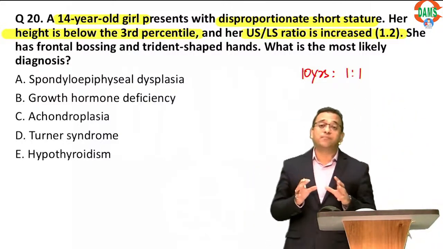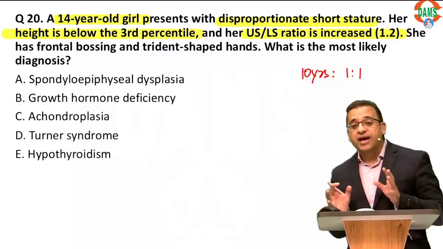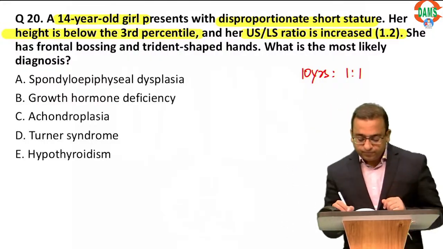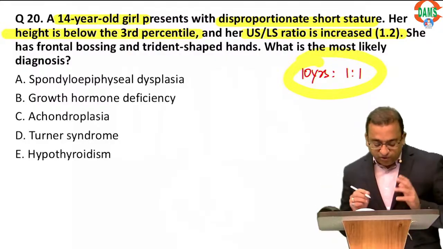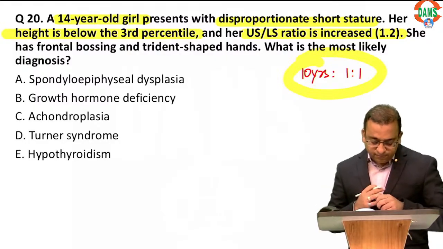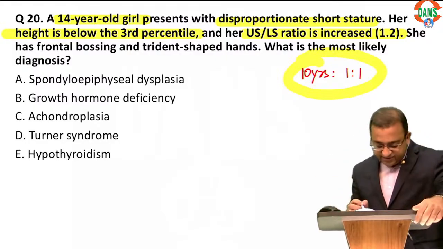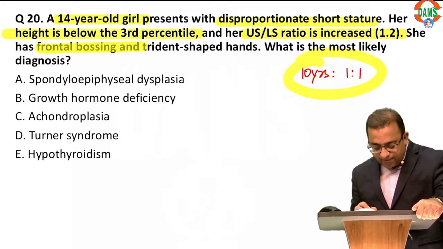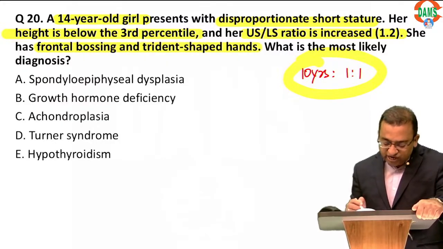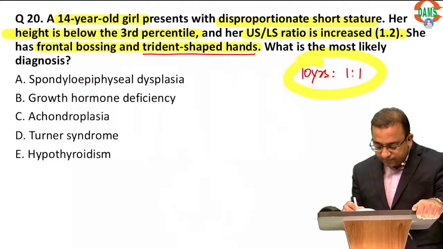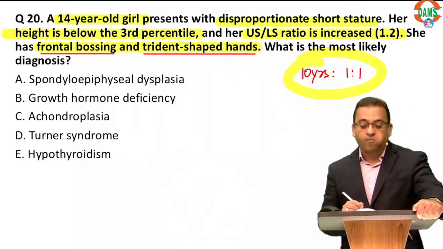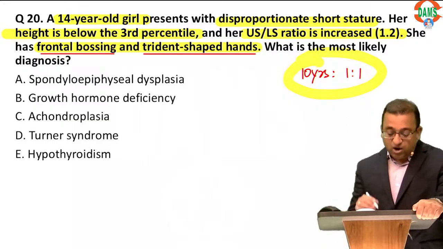So the upper segment lower segment ratios are not as per the age. Okay, so what will you think of? Moreover guys, this child has frontal bossing and trident shaped hands. Yes, now you are right, guys.